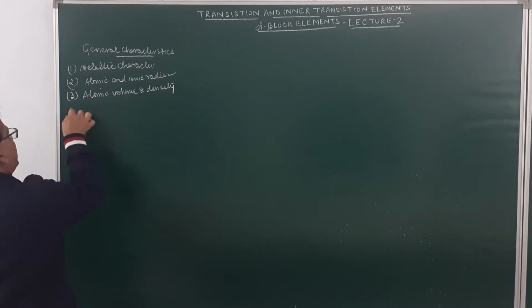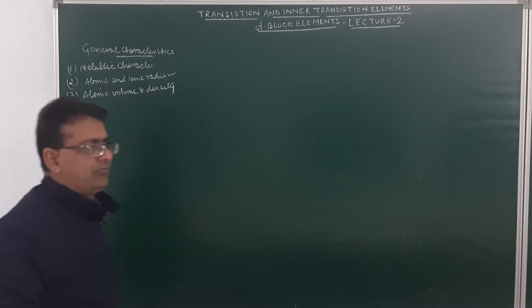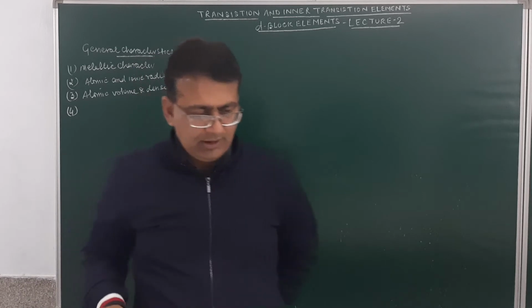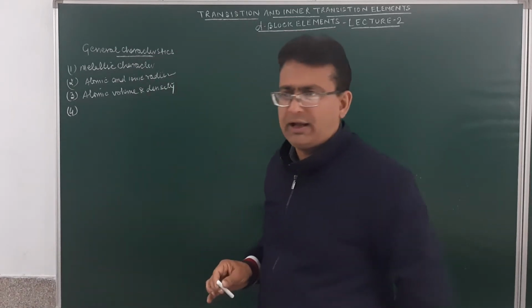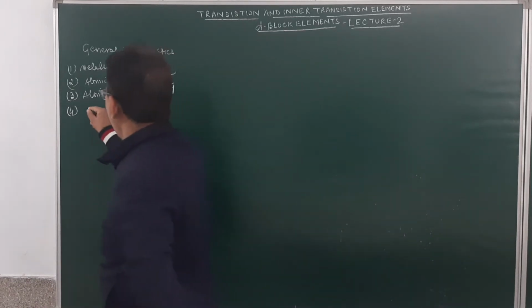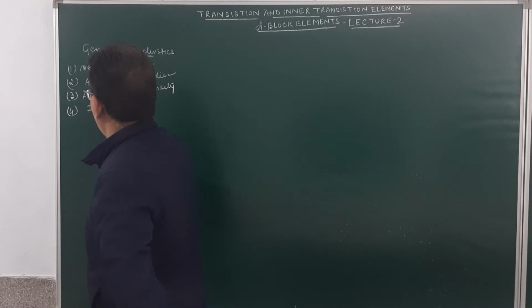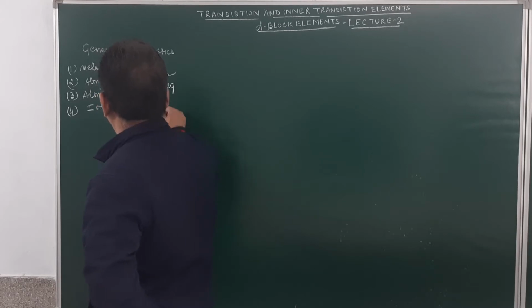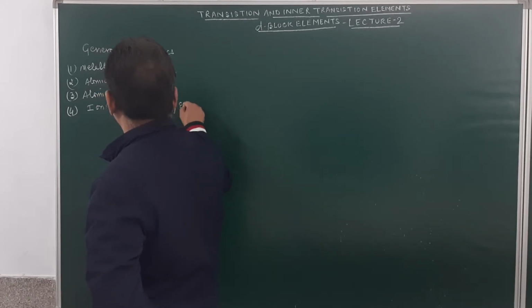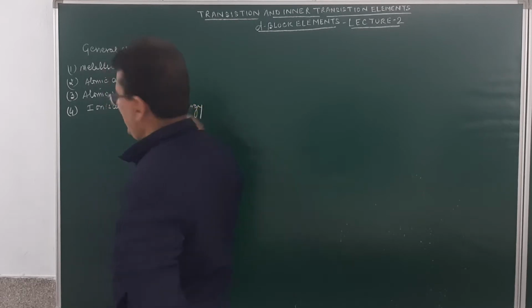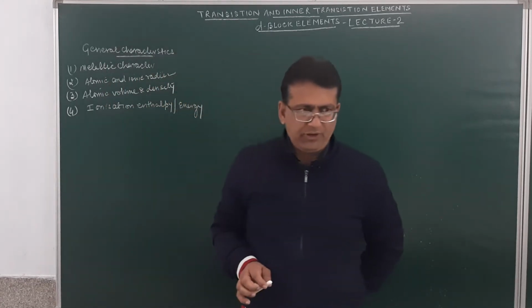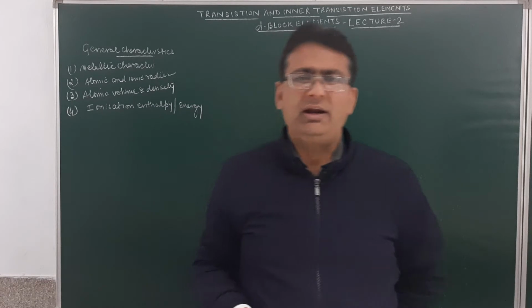Now students, today we start our discussion with ionization enthalpy, or we may call it ionization energy. Now listen very carefully. What is ionization enthalpy or ionization energy?